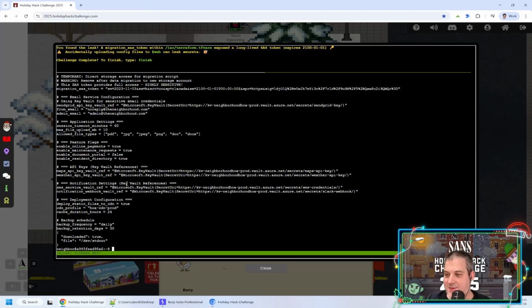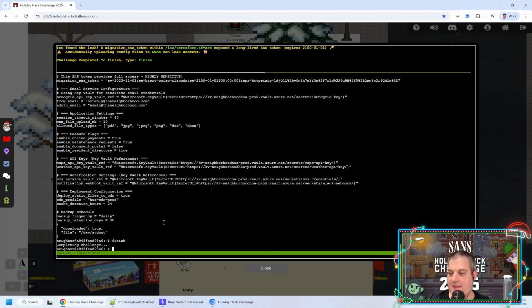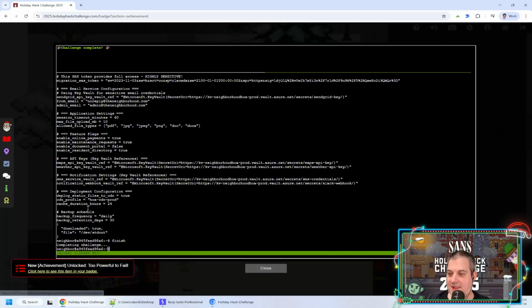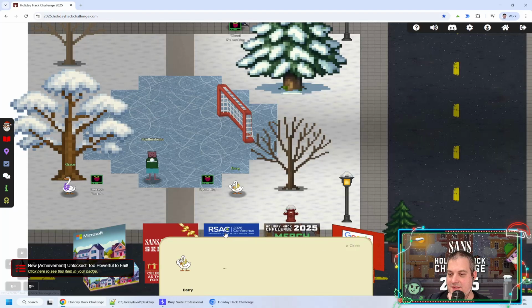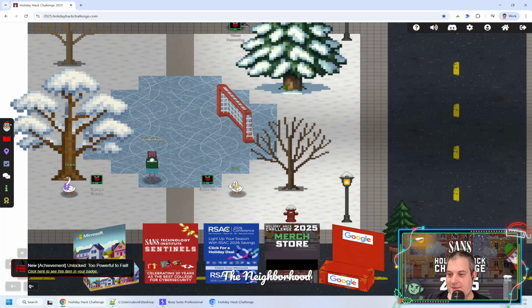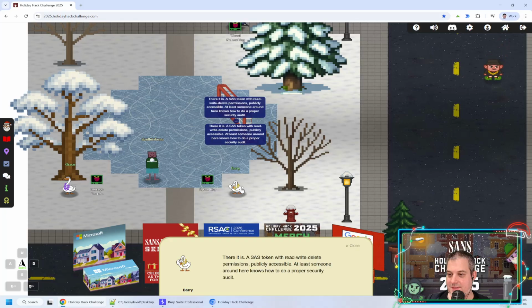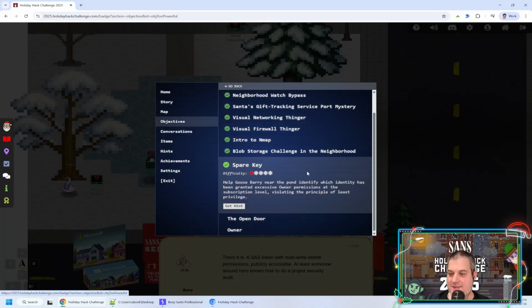The last thing that we need to do, and you can see that these are actually not real URLs, the last thing we need to do is type finish. Hopefully I managed to do that and get the achievement and talk to Barry. I'm going to be very, very grateful that we helped them, and Spare Key is now done.